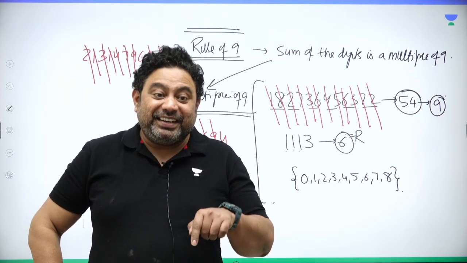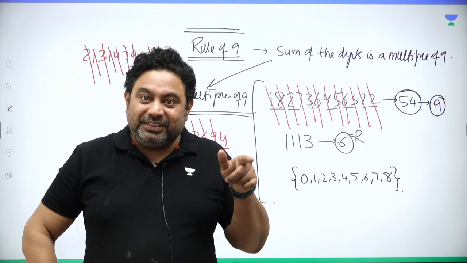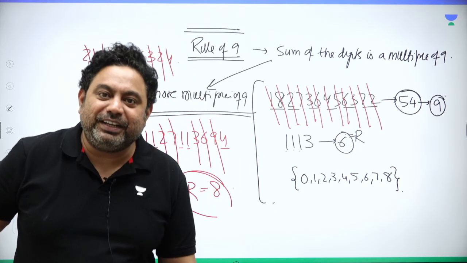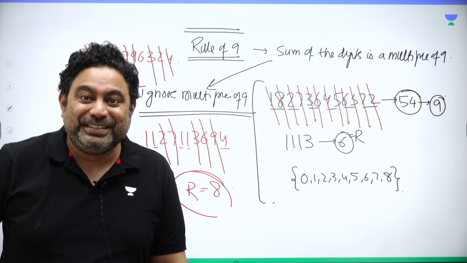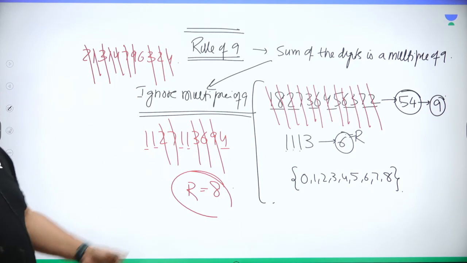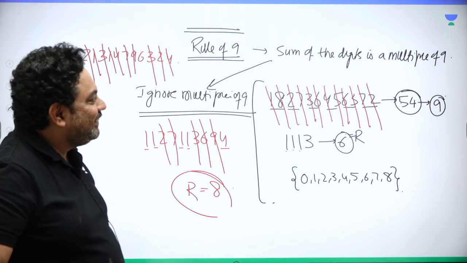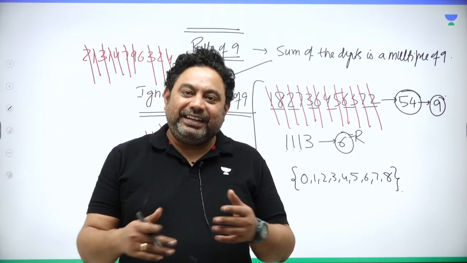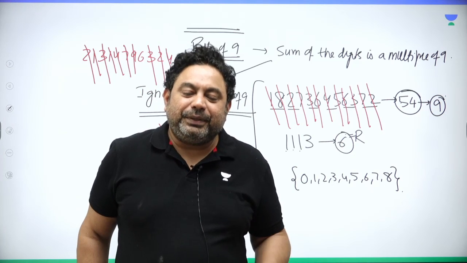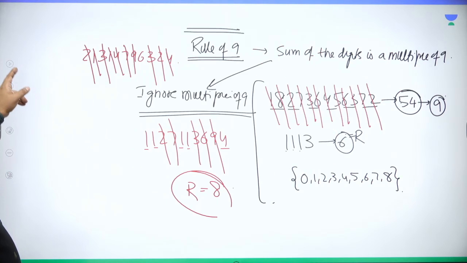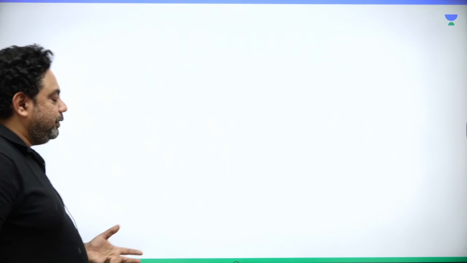So whenever I write a number on the board, listen to me, the probability of it being a multiple of 9 is 1 by 9, right? So I have just abruptly written a number and I have got a number which is exactly divisible by 9. I hope you got it, right? Now why is 9 important? UPSC has hit this many a times. Why is 9 important? So let me just tell you why 9 is so important.